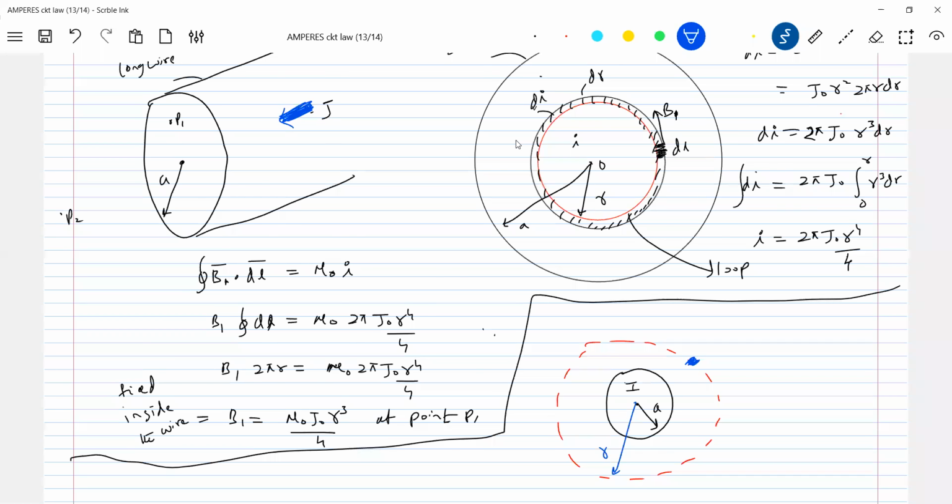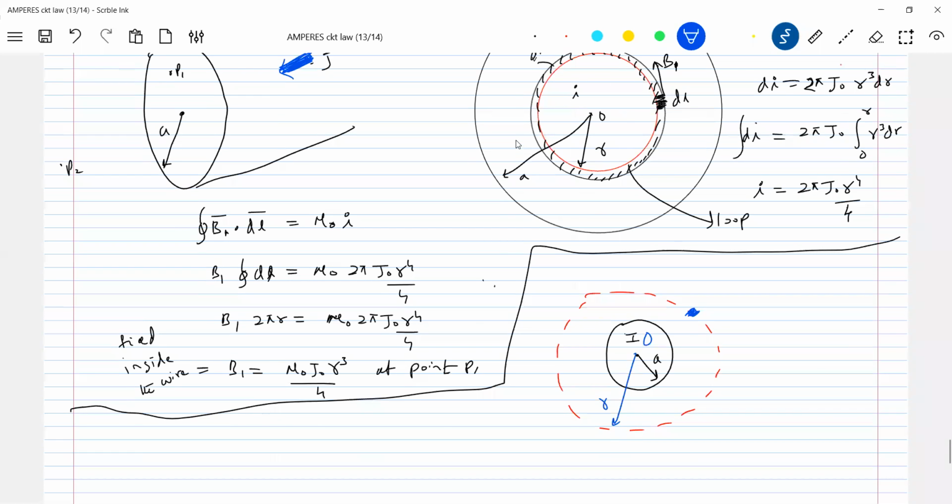Let me assume differently. So current here will be in this direction. So what is dl? dl is here, dl is here. And B2 will come at this point. And the point P2 is this one. But we don't know the total current, only the current density is given.